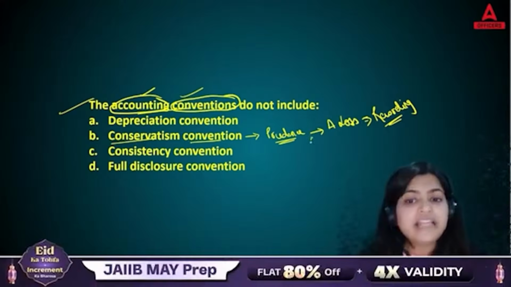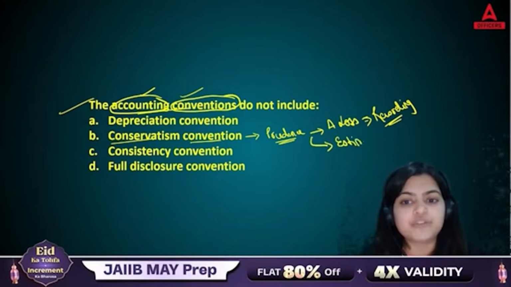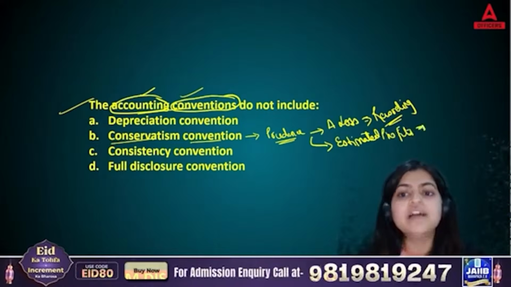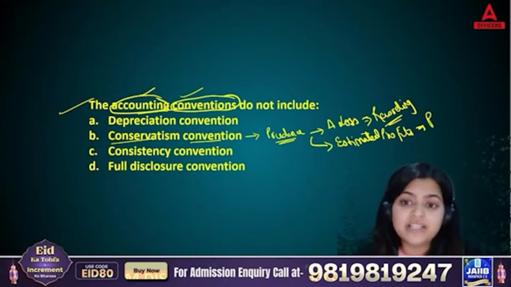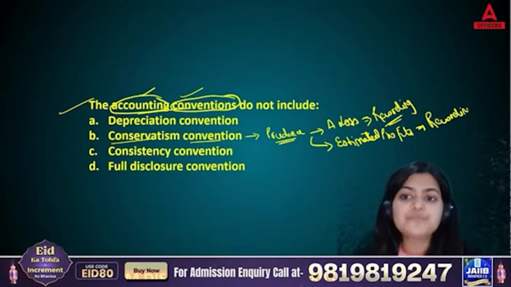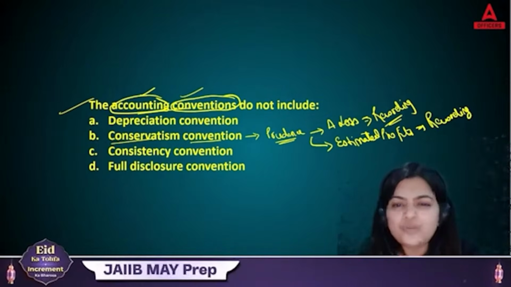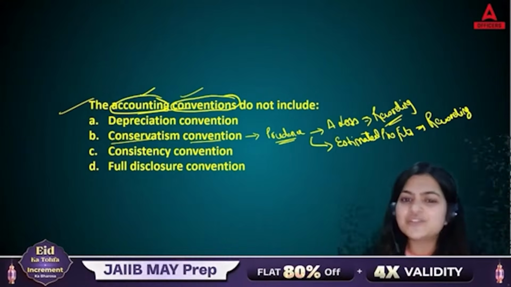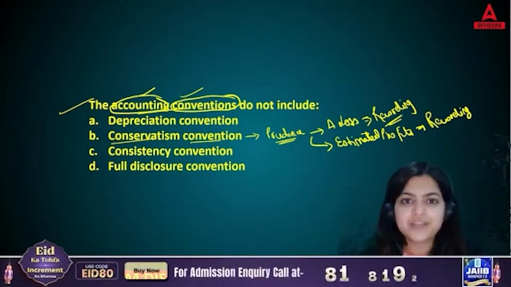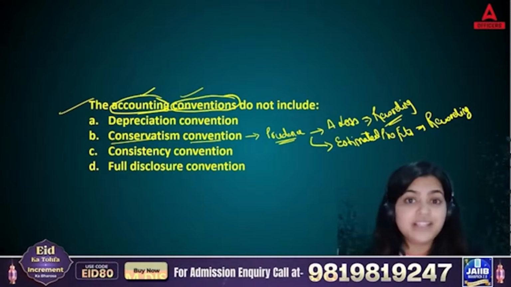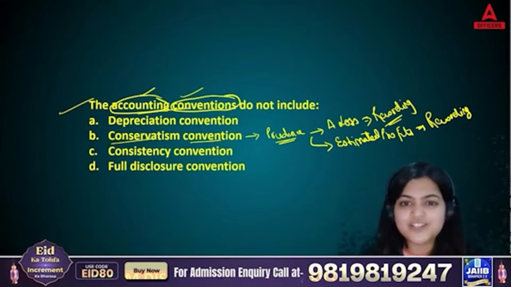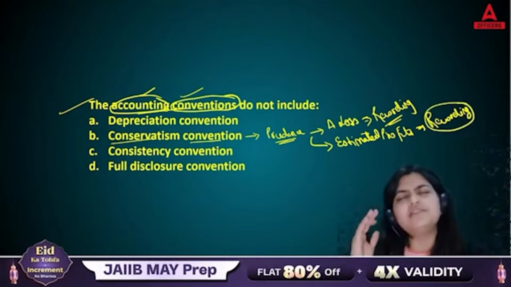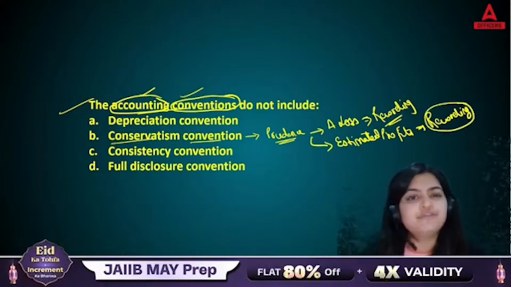But you will never see any estimated profits. Why not? Because if you are recording this also in your books, means you are going to fluctuate, and no one likes to share their flaws. Yes or no? Everyone tries to give their positive side, and then no one shows their actual behavior. Correct? Yes or no?